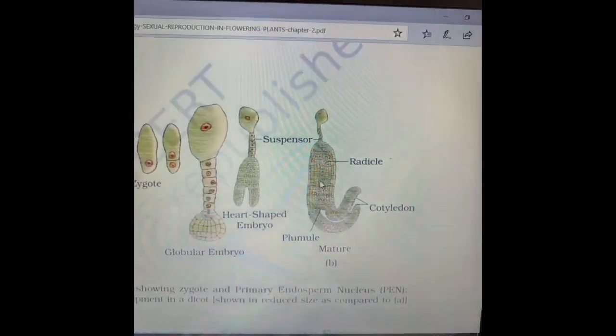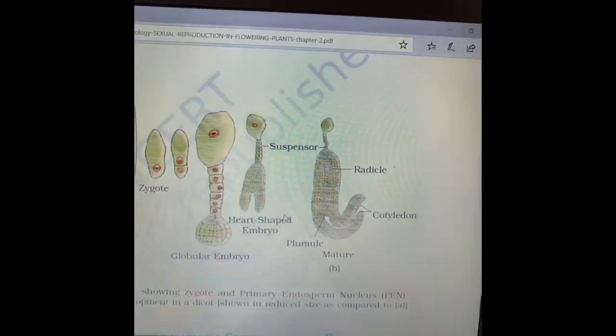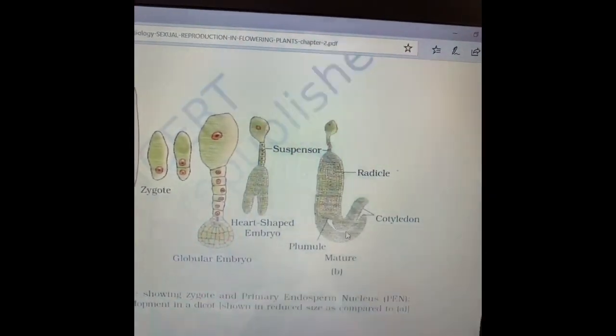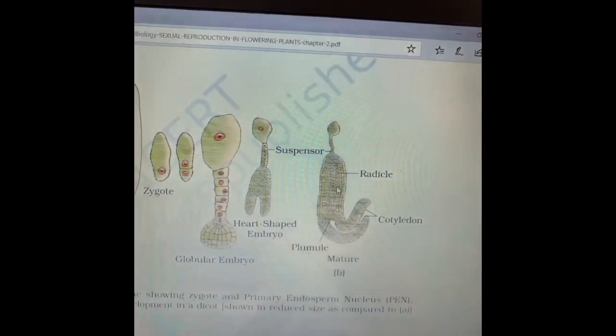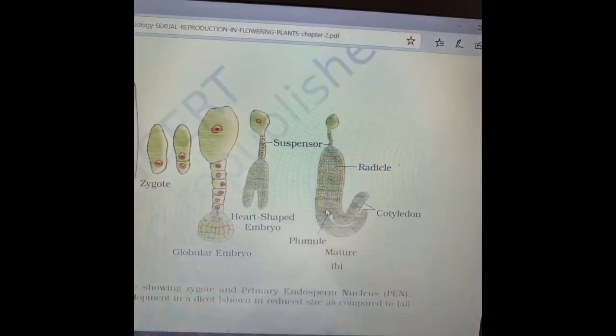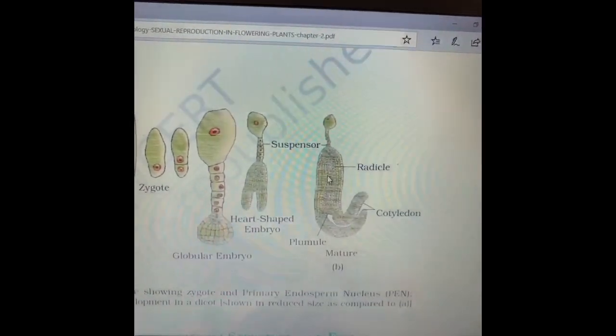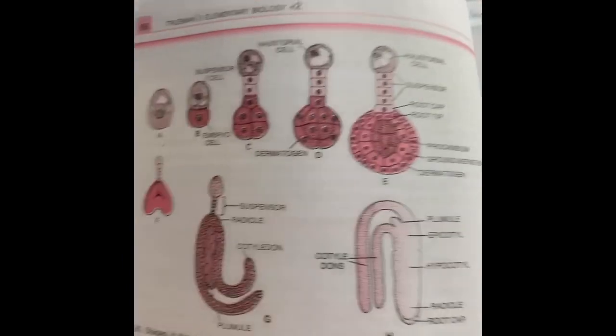This part is the radicle. These two ends of the heart-shaped embryo develop into the cotyledons, and the other part is your plumule, which is over here. This part will give rise to the plumule. So this is how the embryo develops.